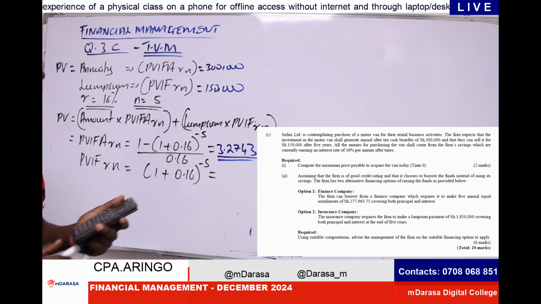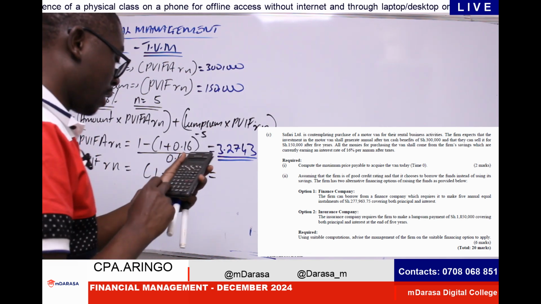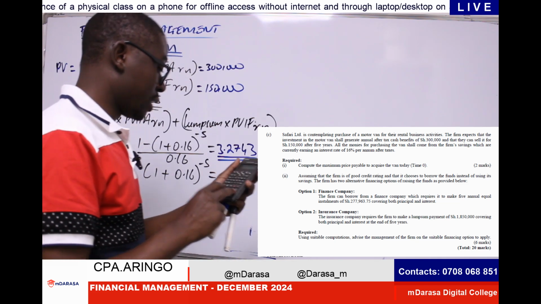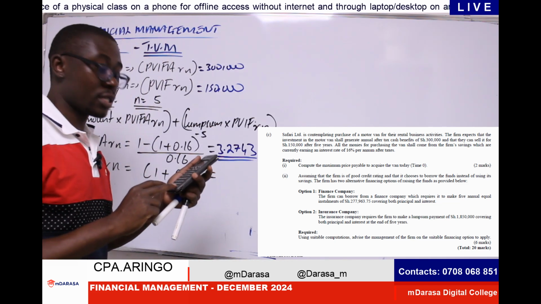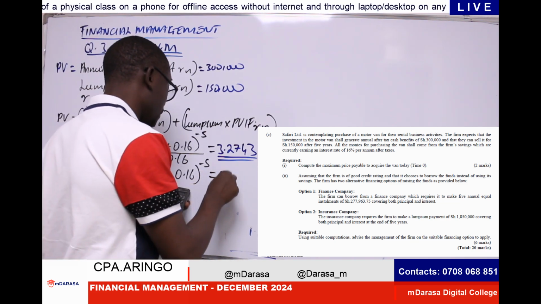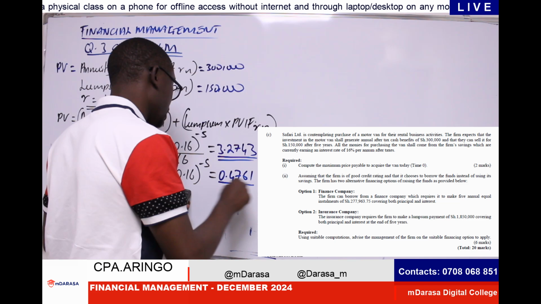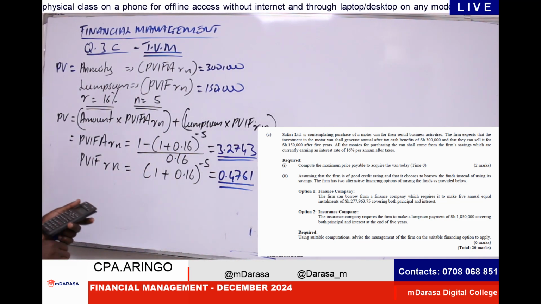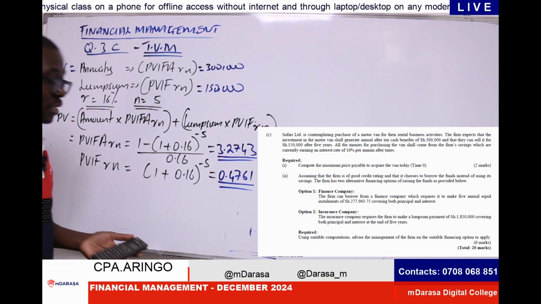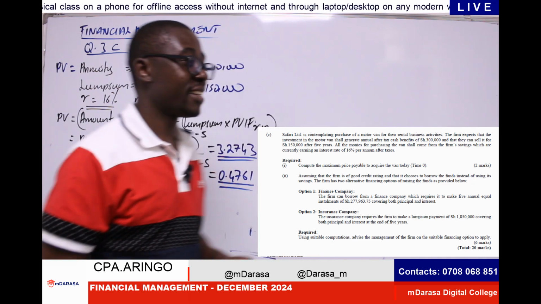Whereas for the other one, that is for the lump sum, Mwalimu is getting this factor, because now this is simple. You just take it the way it is. We have 1.16 raised to power negative 5. In this context, you can see we're getting a value to 4 decimals of 0.4761. So once you have determined this, the rest of the things will be very easy.